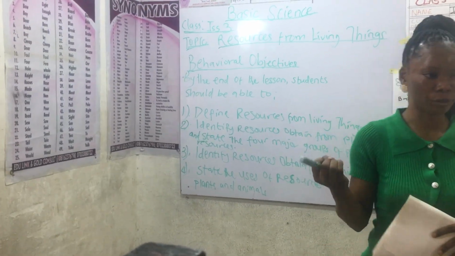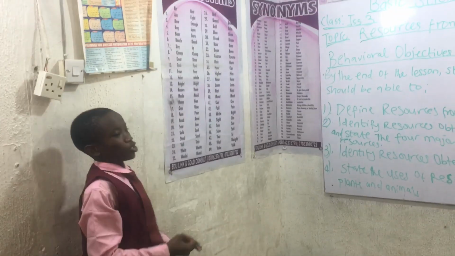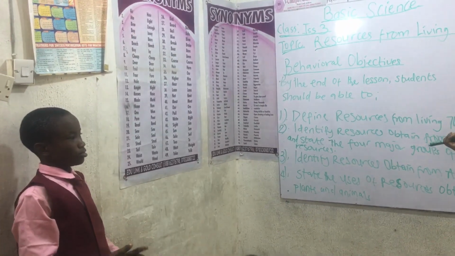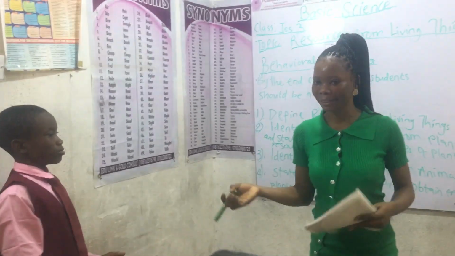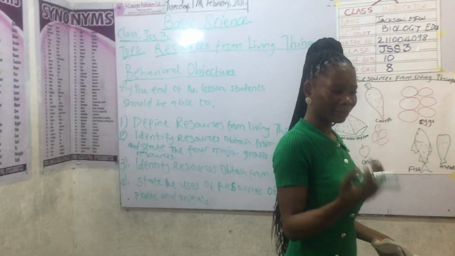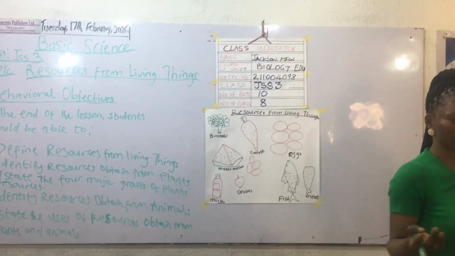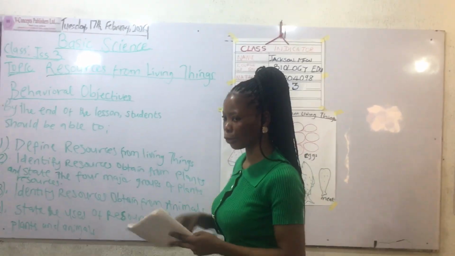Examples of food crops are yam, potato, maize, corn, millet, cassava, plantain, banana, carrot, vegetables. There are many. So those are food crops.